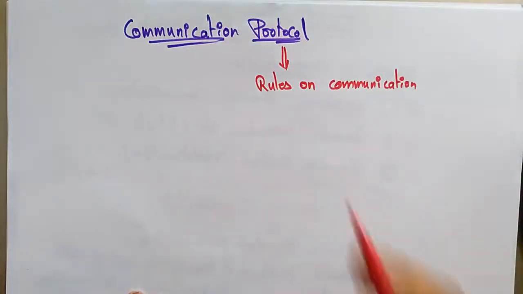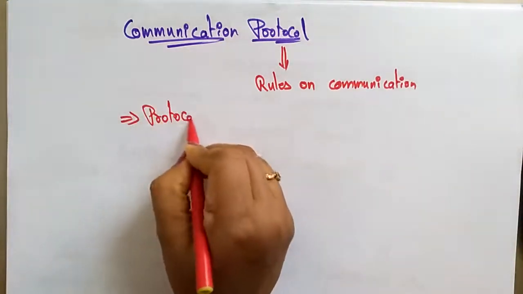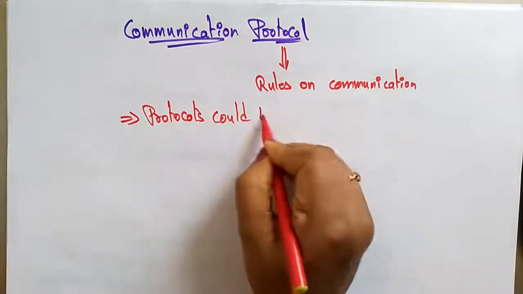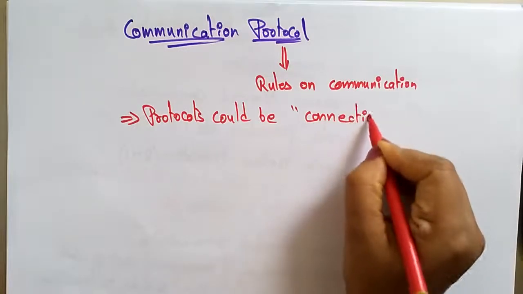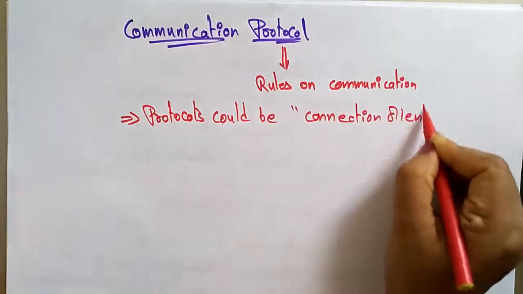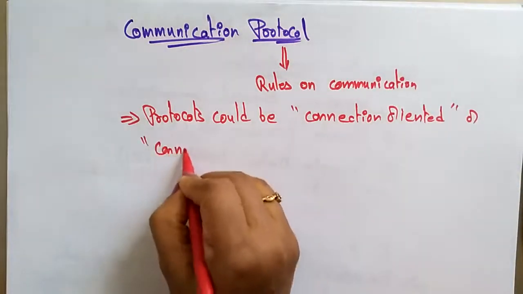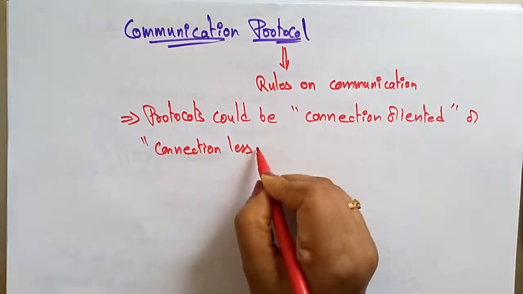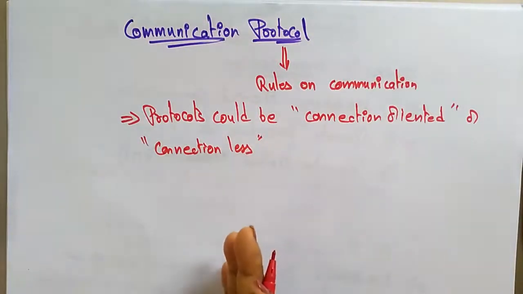These protocols can be connection oriented or connectionless. The one thing you have to remember is that the protocols could be connection oriented or connectionless.